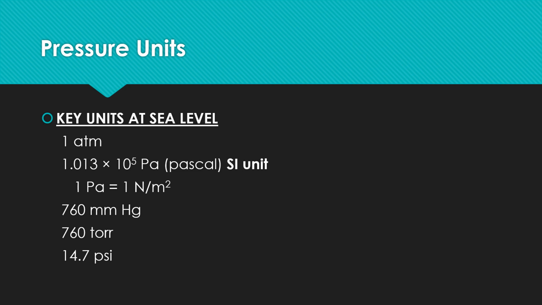Torr and psi are other classical units to measure the pressure of gases. Therefore, please learn those units so you have the knowledge to convert them into other units. Please study these units of pressure for your future work.